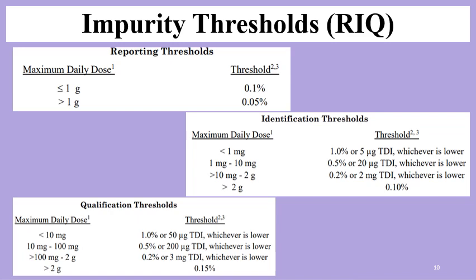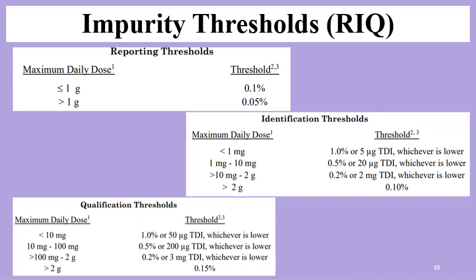So whenever you are calculating the impurity limits or doing impurity calculation, these small words have a great meaning. For example, identification threshold for less than 1 mg is 1% or 5 microgram, whichever is lower. So always you will find this terminology, whichever is lower. It means for your maximum daily dose, after calculation, you have to consider the lowest limit.